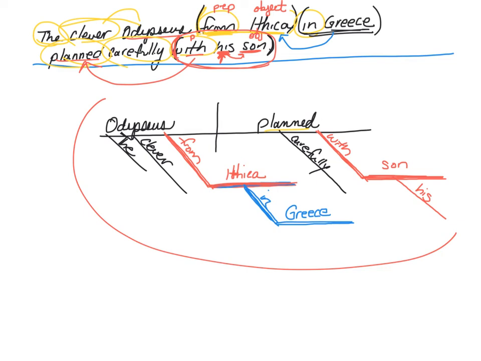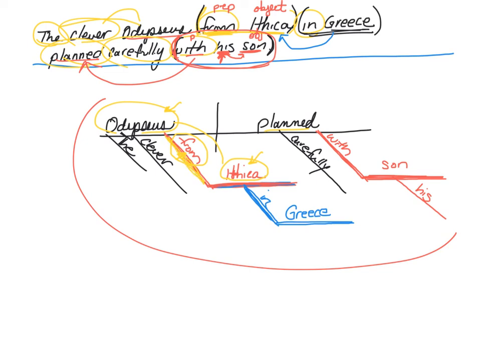Now, interesting thing about prepositional phrases. Prepositional phrases always tell you the relationship between words. So let's take a look at this. The word "from," right here, is connecting Odysseus and Ithaca. What is the relationship between Odysseus and Ithaca? Well, the relationship is one came from the other. And so the relationship that connects those nouns goes between those two nouns.